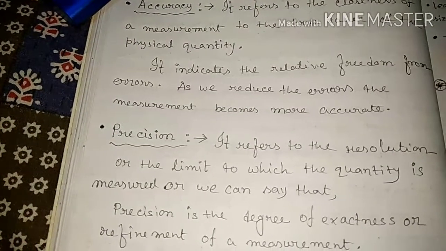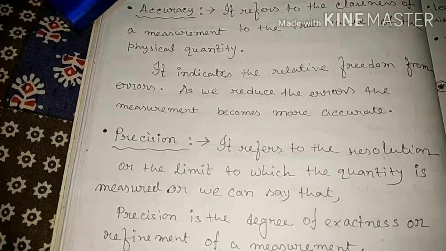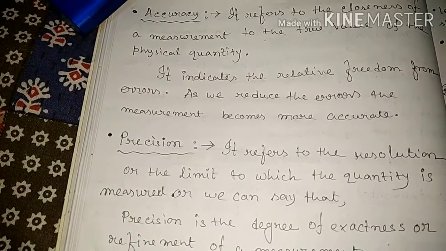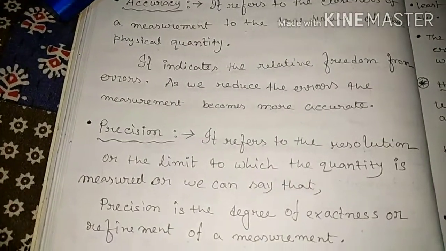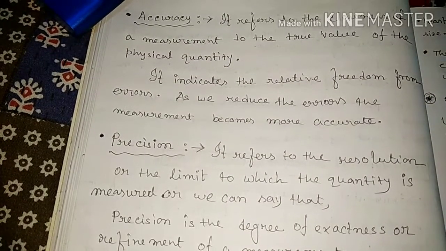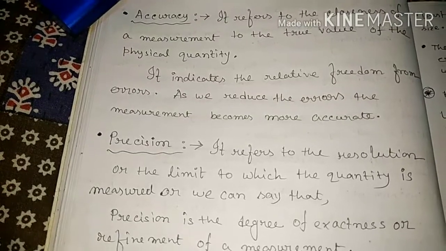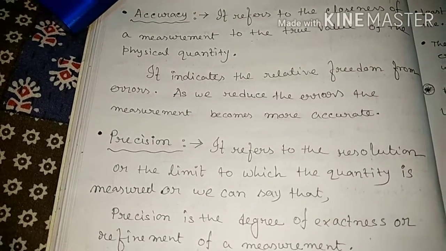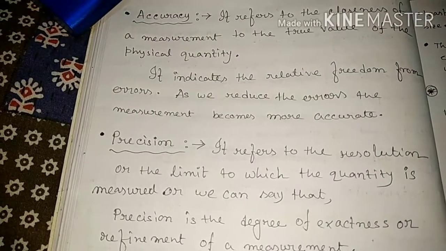That means it indicates the relative freedom from error. As we reduce the error, the measurement becomes more accurate. If we understand our fault, such as any setting of the instrument or the way of taking the data, and reduce the errors of the measurement, then the value will be more accurate.